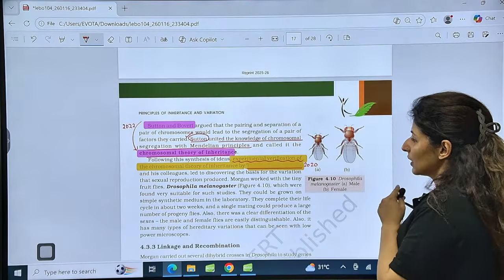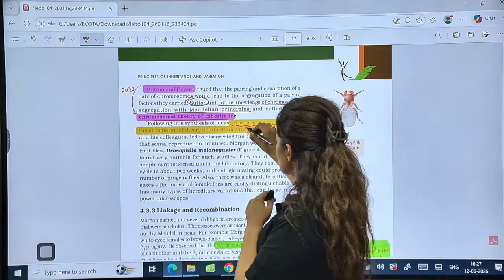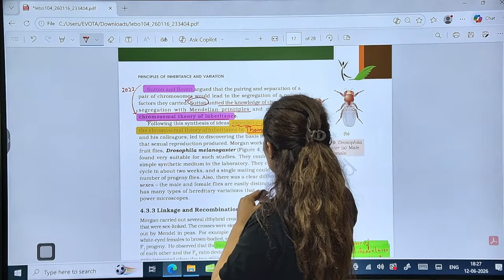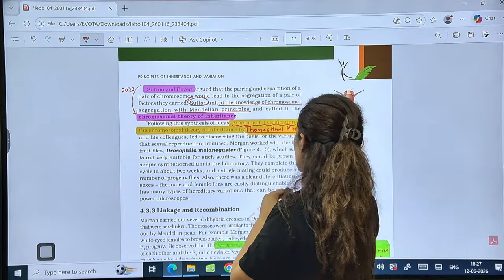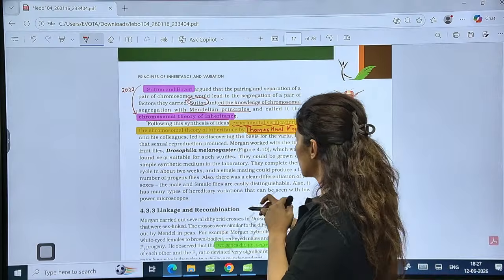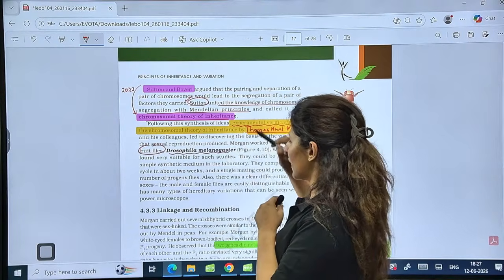Is that clear? Then this chromosomal theory was experimentally verified by Thomas Hunt Morgan. Experimental verification was done by Thomas Hunt Morgan. This question was asked in 2020. And which was the experimental organism used? That was the fruit fly, Drosophila melanogaster.